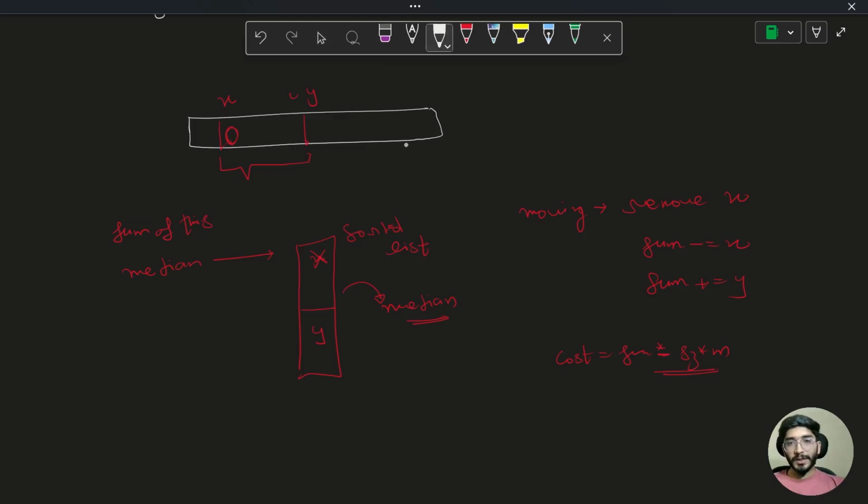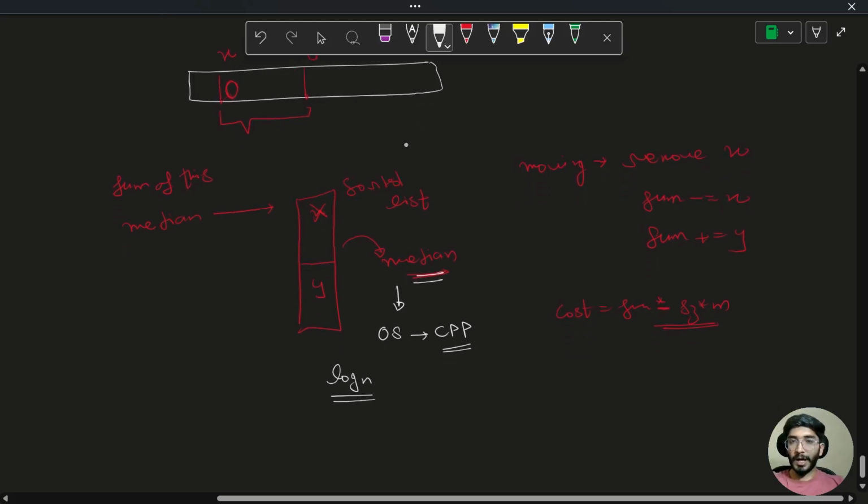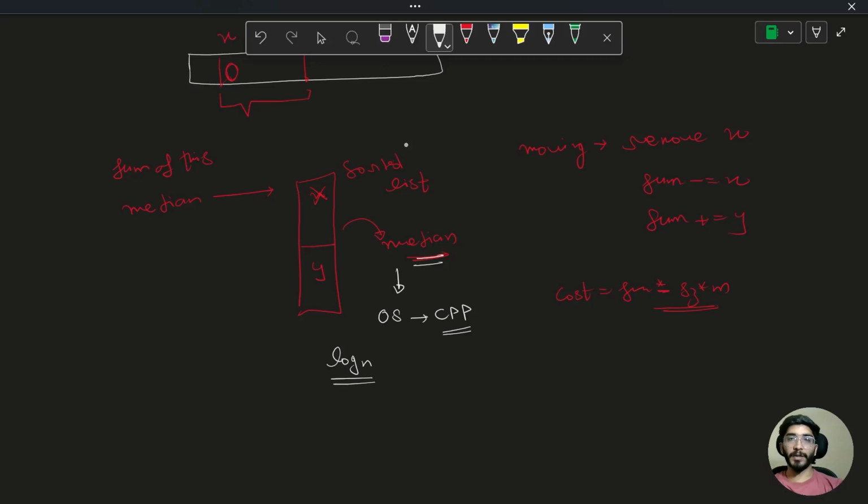So updating the elements in the sorted list and getting the median can be easily done with the ordered set that is present in C++, and it will work in log n time. That is for sure. So our idea is pretty much clear. We just update our sums, update our median, and change elements based on the sliding of the window, and you are good to go. So this is one way of doing this, by using an ordered set.